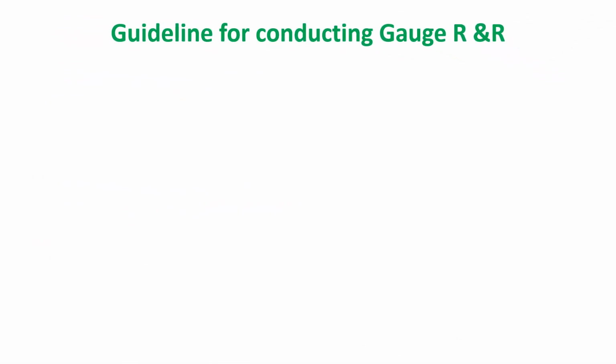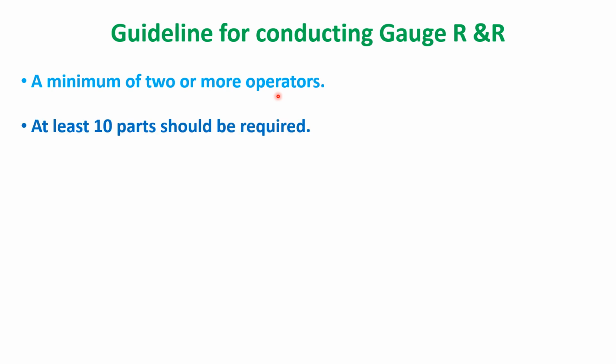What is the guideline for conducting gauge R&R? A minimum of two or more operators are required. Those operators who are part of the regular inspection process should be taken for the study. At least 10 parts should be used, and these 10 parts should include complete process variation.